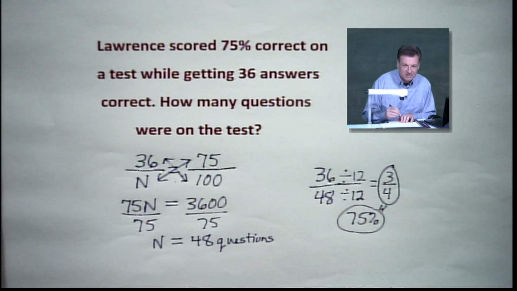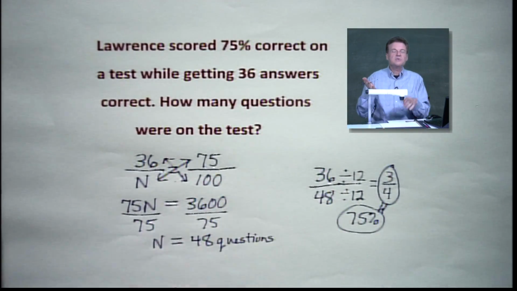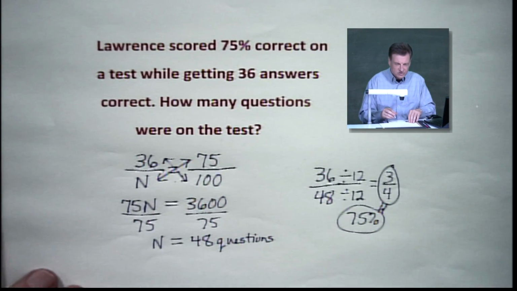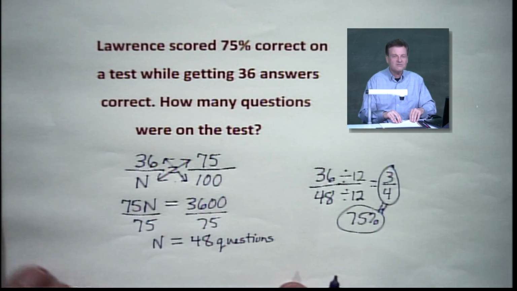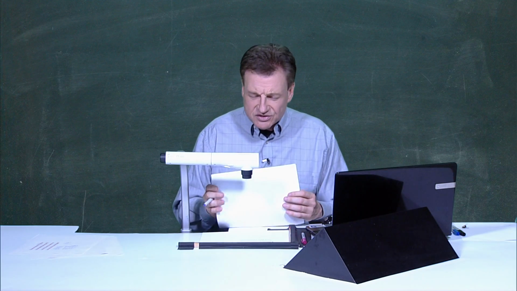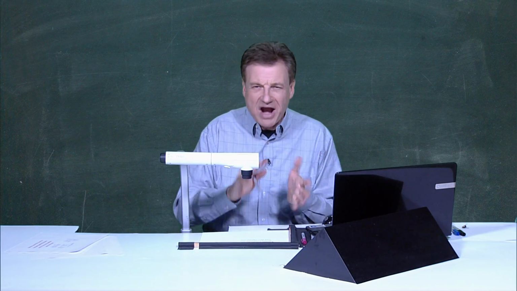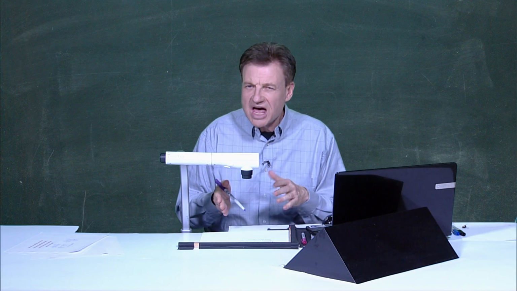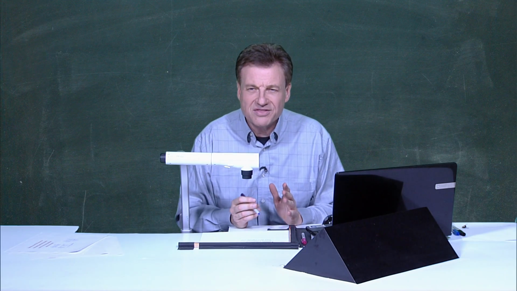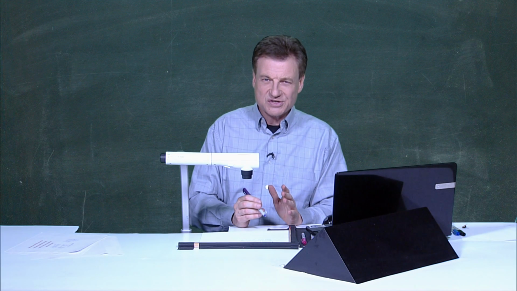They are the same. They will attach to each other very well. So there's an easy way to check. He got 3/4 correct. That's 36 out of 48. All right. So that's another reason why it's nice to know those equivalencies, we call them, from fractions to decimals to percents. These little benchmarks, we call them, make things easiest for us to recognize.